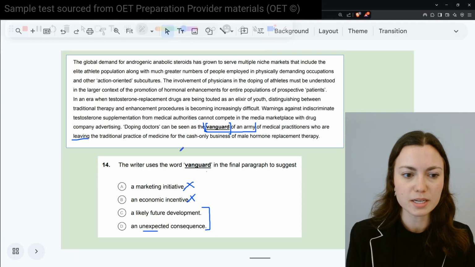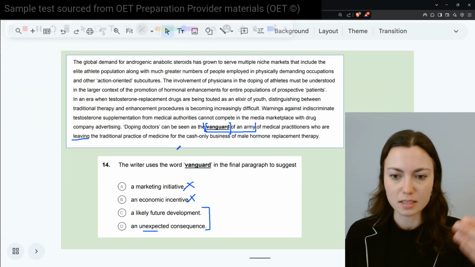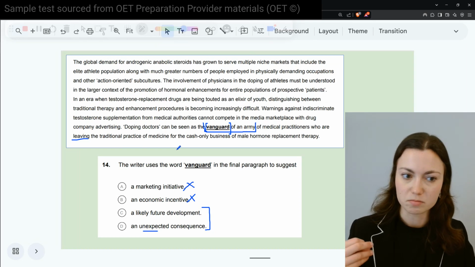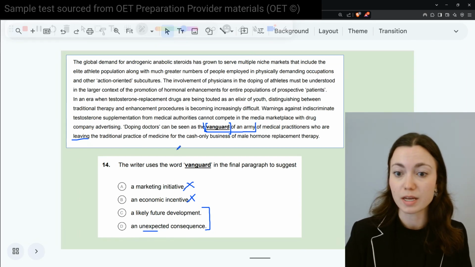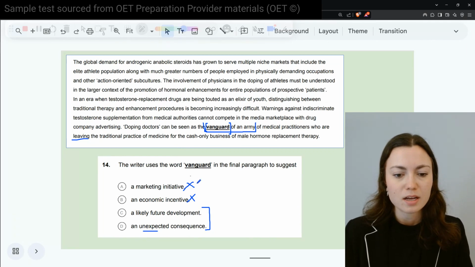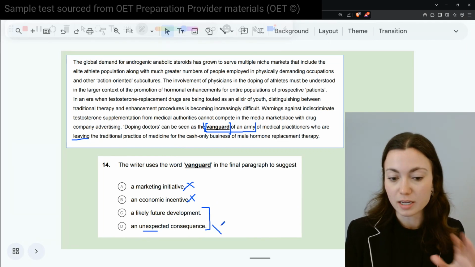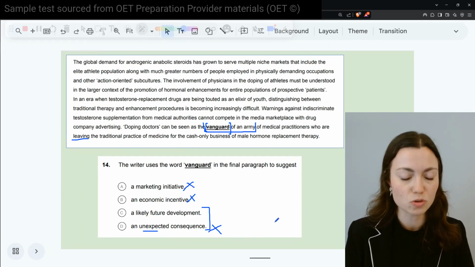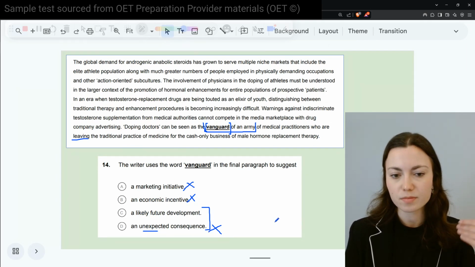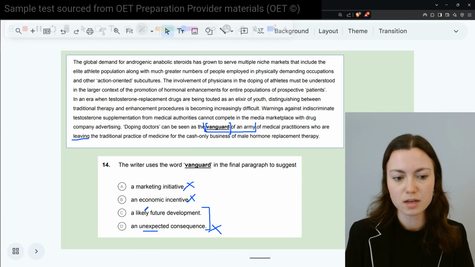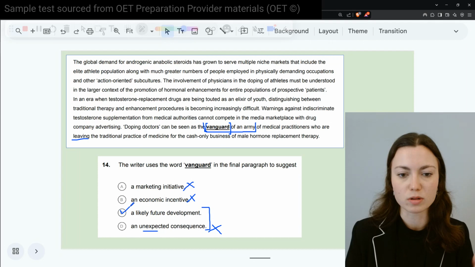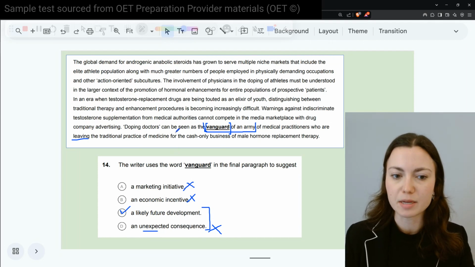Well, from what we're reading here, no, they're actively leaving. They are actually moving out of that. So based on just process of elimination, assuming I don't know that word, a likely future development best fits what we're looking for based on the grammar and the meaning behind it.